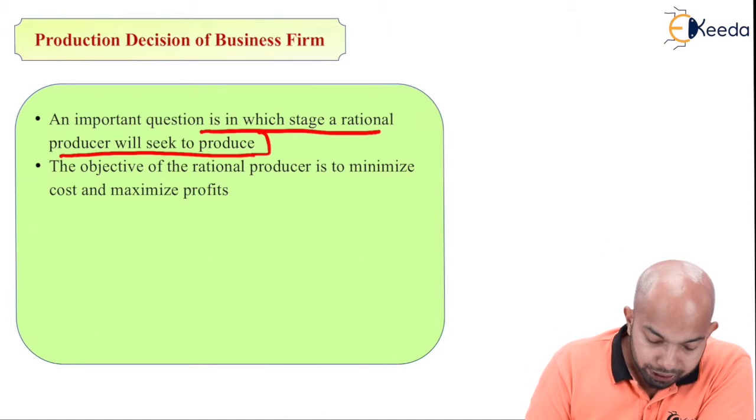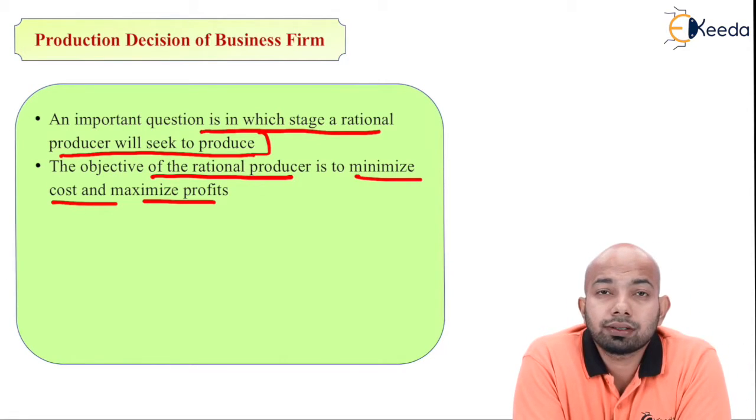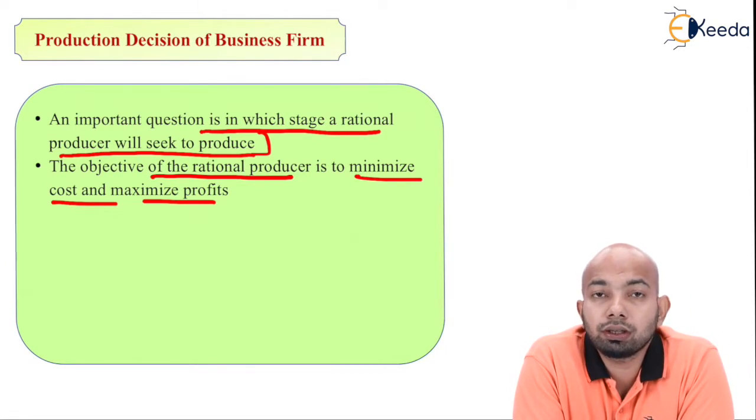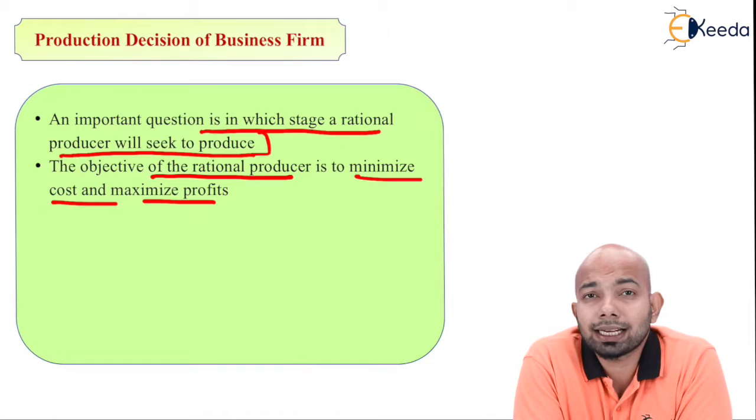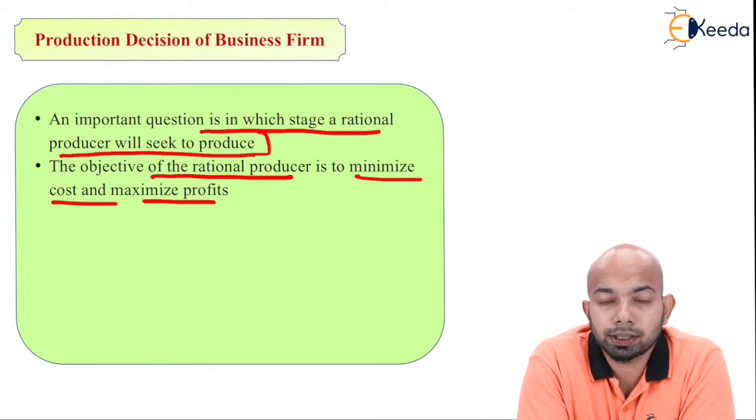The objective of a rational producer is to minimize cost and maximize profit. Any business that you take into consideration, this is the most rational concept any business would have. Minimization of cost and maximization of profit. This is how the business firm works. You take the running cost of your home. The lower the cost that you incur in running your home, the more of your salary you can enjoy for your own needs and requirements.